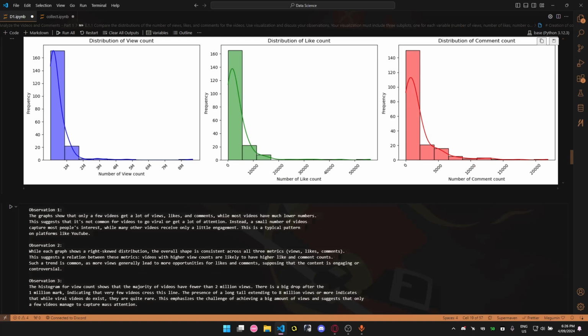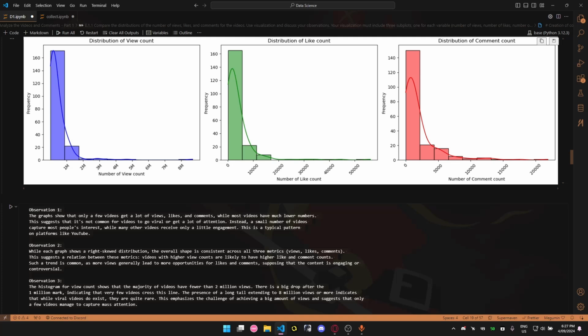My second observation is about the three metrics: views, likes, and comments. They have a right skewed distribution, meaning they follow a similar pattern in the three graphs. You can see the right skew. It means that there is a very big drop from 2 million in the first case, the view case, to 10,000 in the like count, and so on. We can see that there's a relation between these metrics. Videos with more views tend to have more likes and comments. And this trend suggests that a higher volume of view count generally leads to increased opportunities for more engagement, assuming, of course, that the content is engaging or controversial.